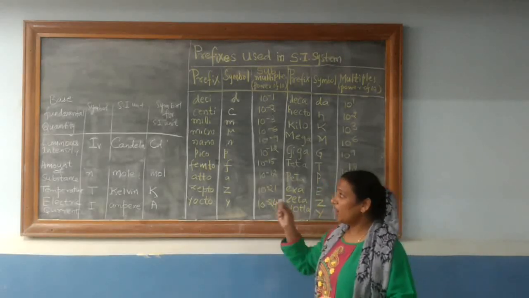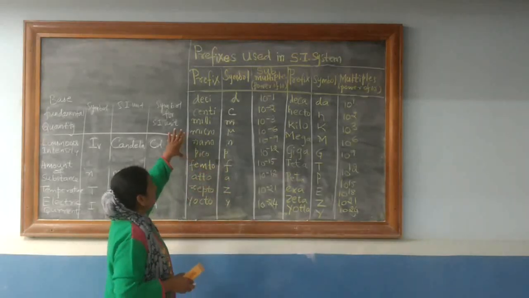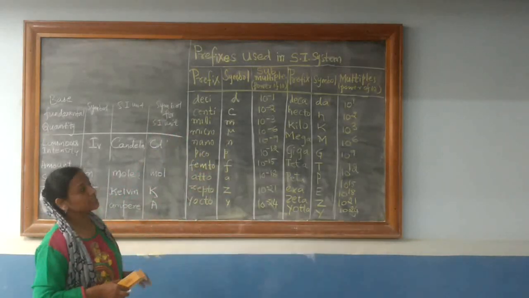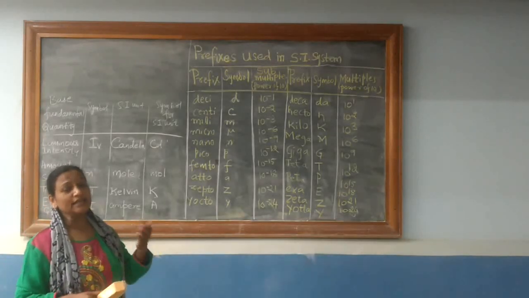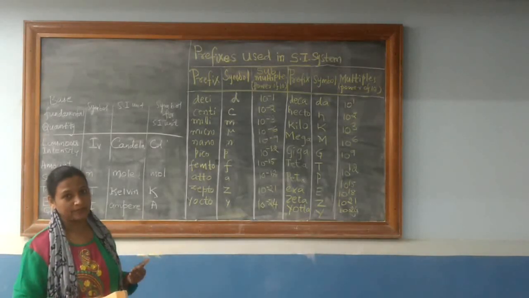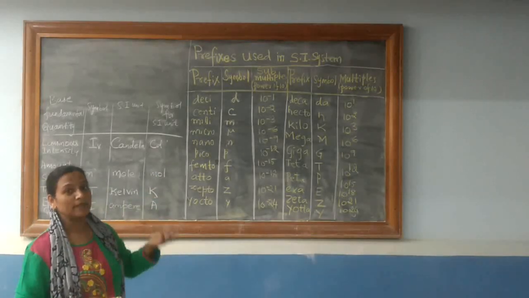Now, along with this, you should know the table which I have put here, which shows the prefixes used in the SI system in terms of powers of 10, both sub-multiples as well as multiples.